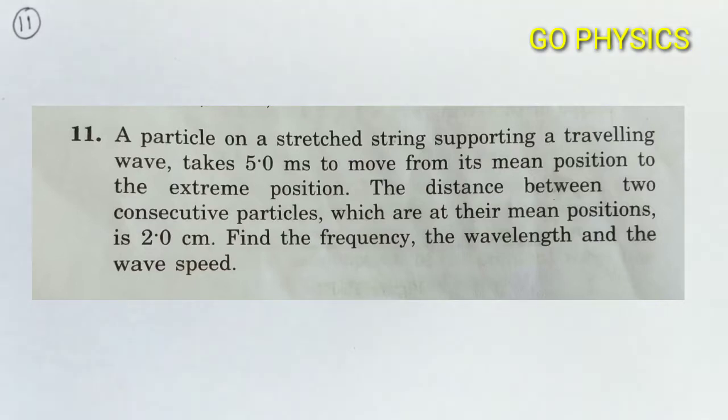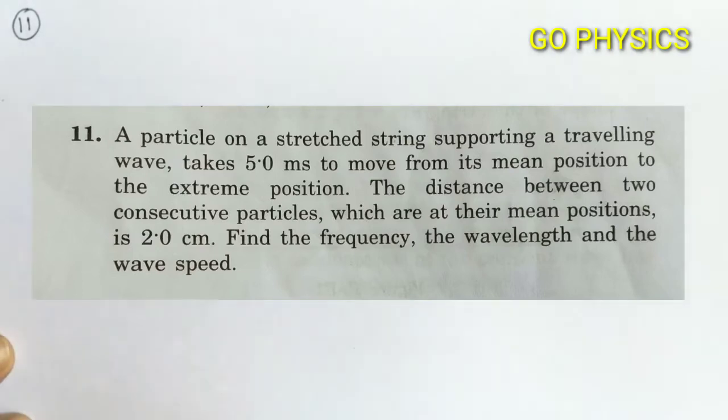Now let's see question number 11. A particle on a stretched string supporting a traveling wave takes 5 milliseconds to move from its mean position to the extreme position. The distance between two consecutive particles which are at their mean positions is 2 cm. Find the frequency, wavelength and wave speed.